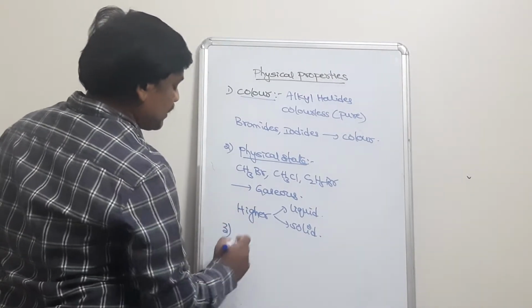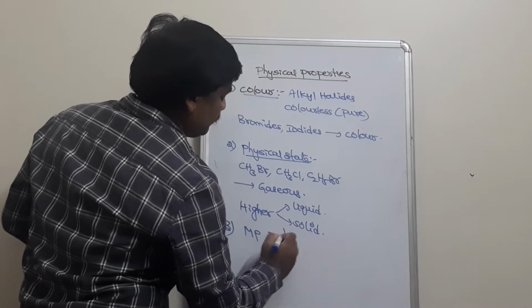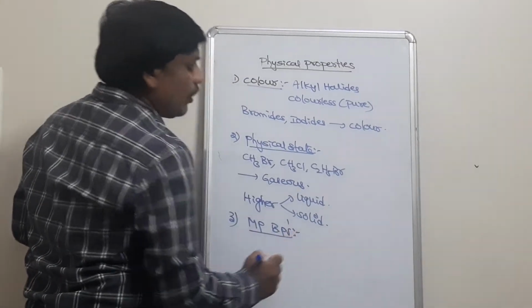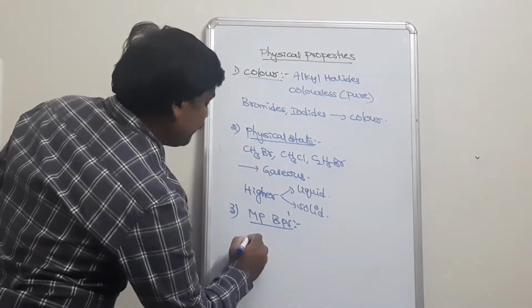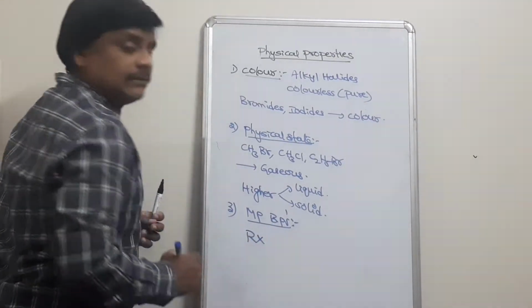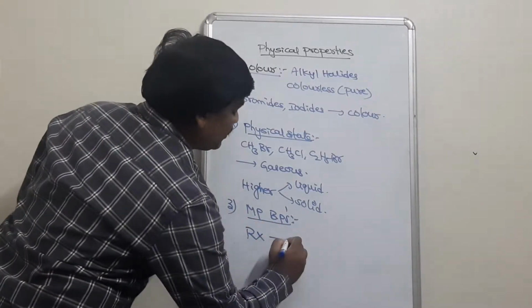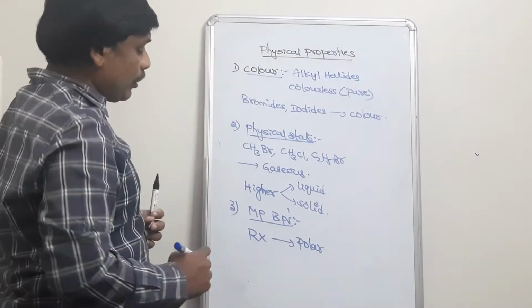Coming to the third physical property, that is melting points and boiling points. Generally, alkyl halides, RX, have polar nature. Why?